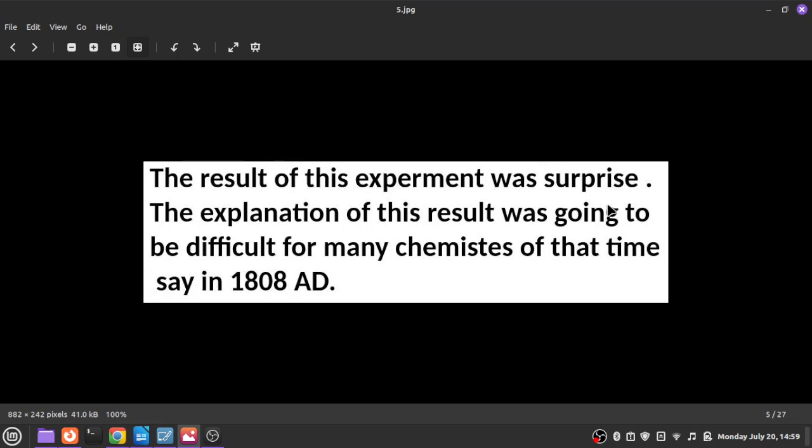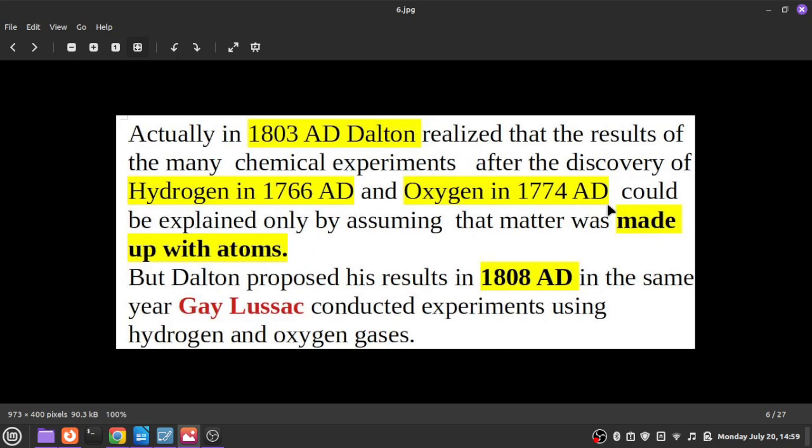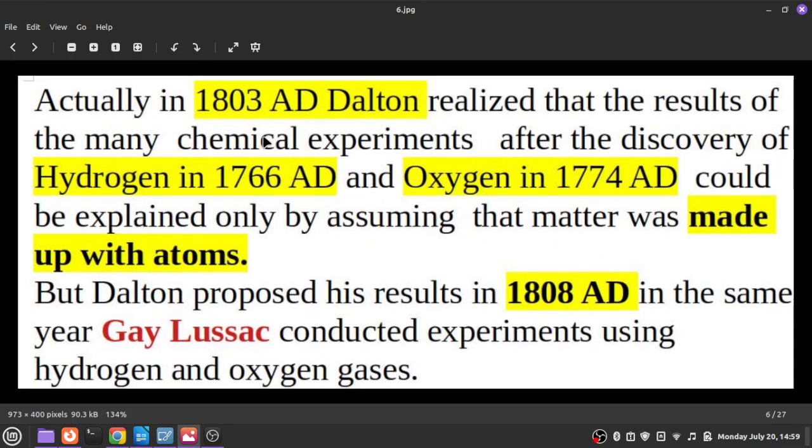It became very difficult for the chemists of that period to explain those results. Actually in 1803 AD, Dalton realized that matter is made up of atoms. How? I told you that oxygen was discovered in 1774 AD, hydrogen in 1766 AD. Once these gases were discovered, many experiments were conducted using gases, many experimental results were published, and so the task of chemists was to give proper explanation for those results, and Dalton was a prominent one.